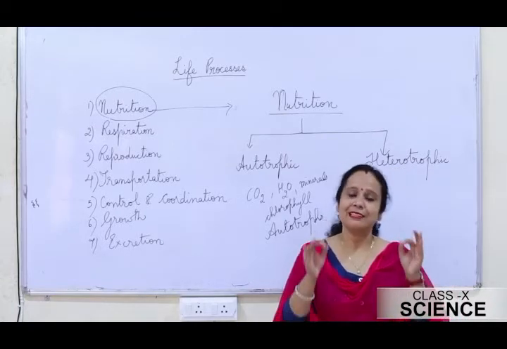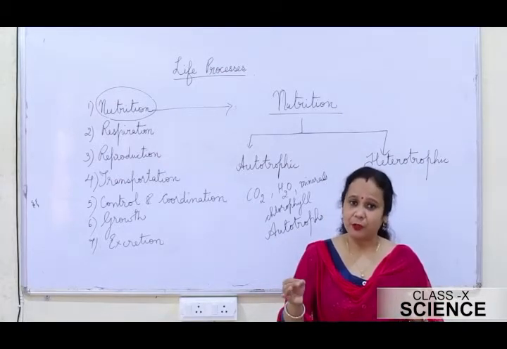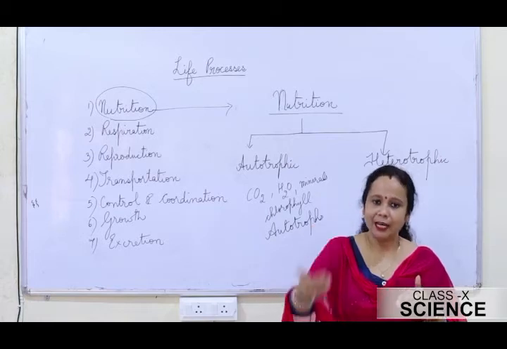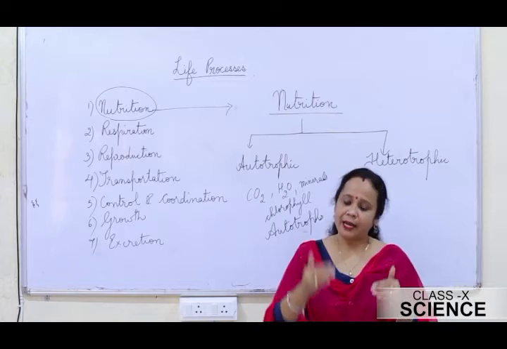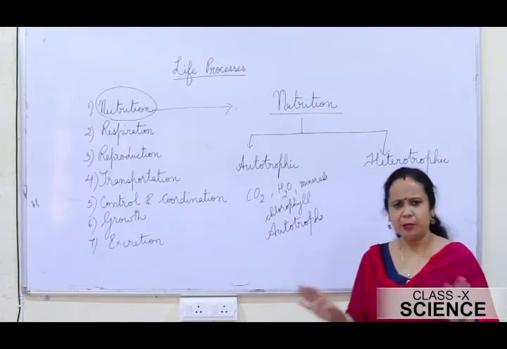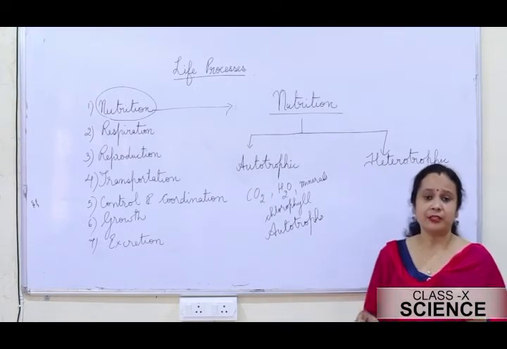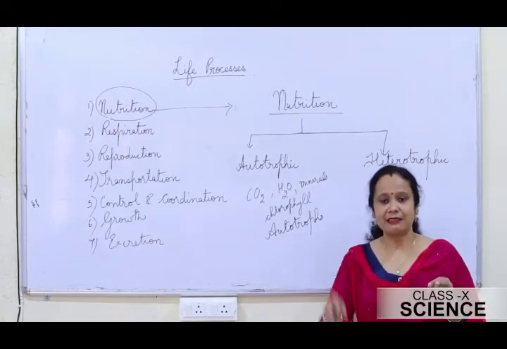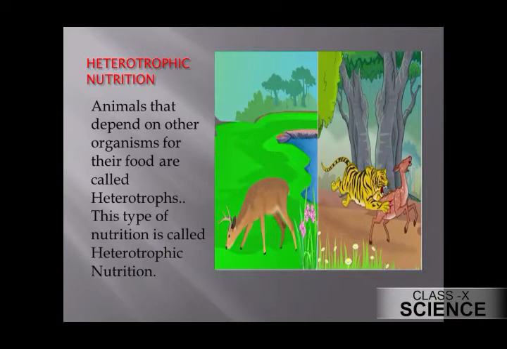Heterotrophic mode of nutrition is a type of nutrition in which an organism cannot prepare its food, but depends upon other organisms directly or indirectly. For instance, all the heterotrophs depend directly or indirectly on the autotrophs for their food. All the animals, including human beings, are heterotrophs. They show the heterotrophic mode of nutrition. Similarly, even the bacteria and the fungi are also heterotrophs. Just see the picture of the heterotrophs here. Animals that depend upon other organisms for their food are called heterotrophs, and this type of nutrition is called heterotrophic nutrition.